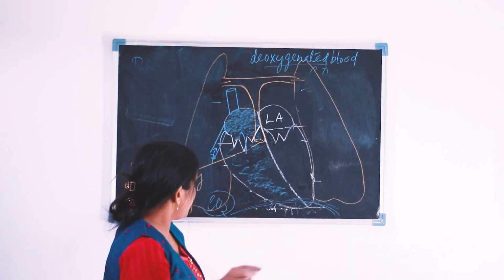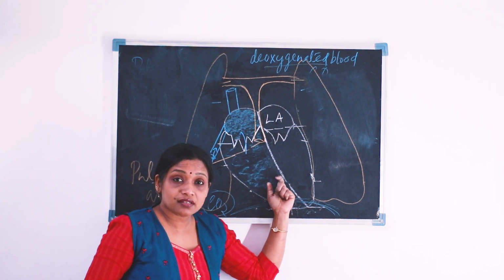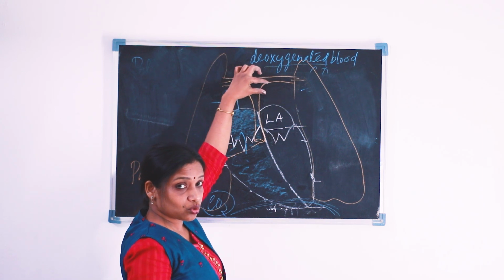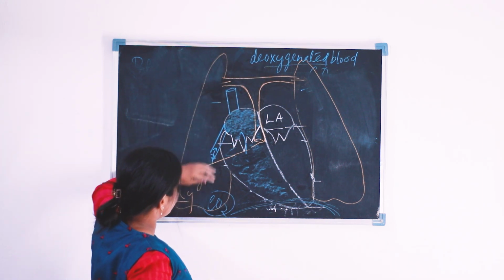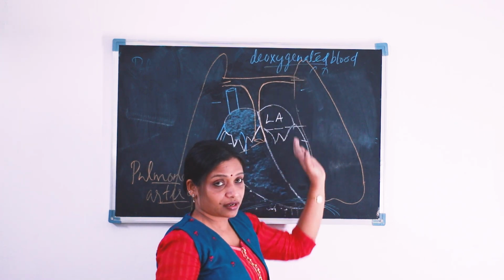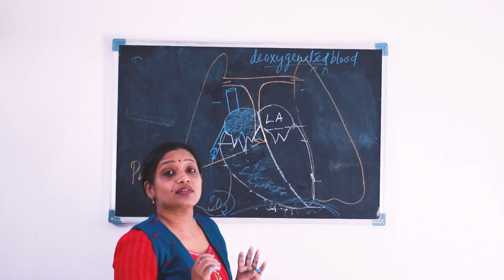So the pulmonary artery originates, it opens from the right ventricle of the heart. It goes upwards and it bifurcates into two. One part is going to the right lung and the other part is going to the left lung. And this carries the deoxygenated blood.